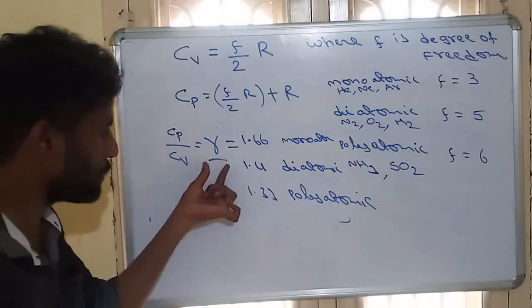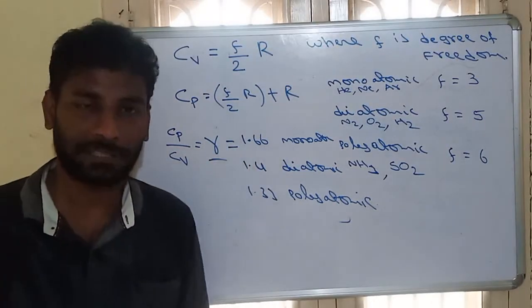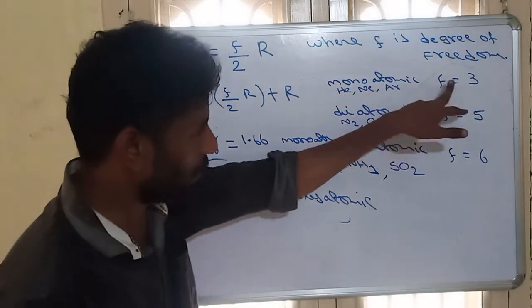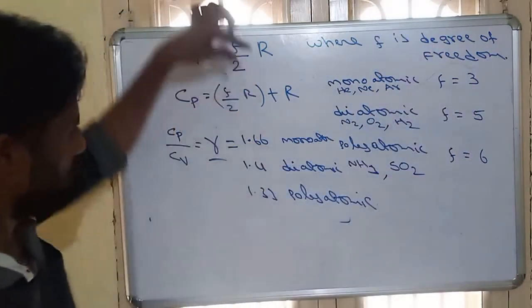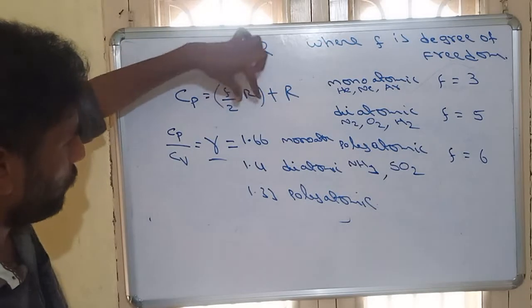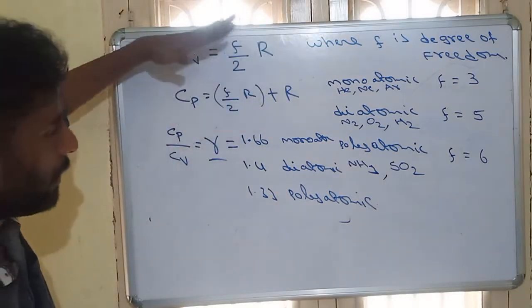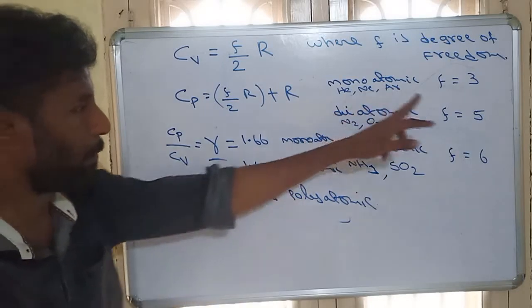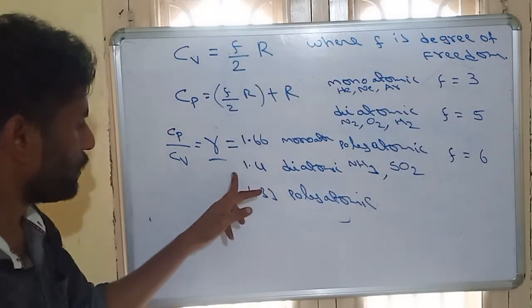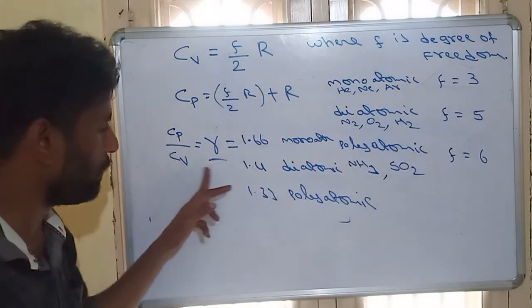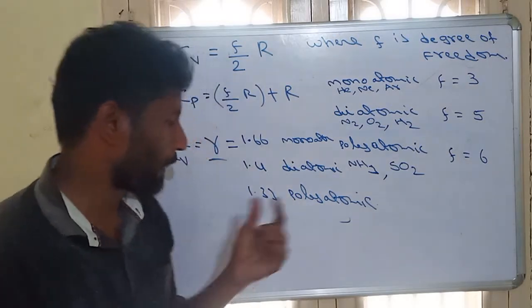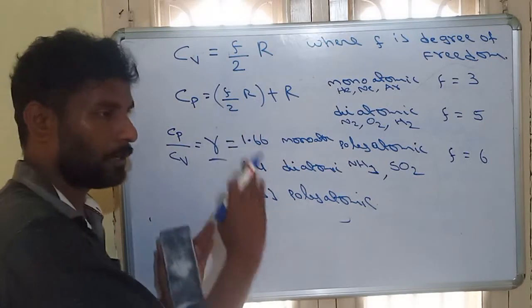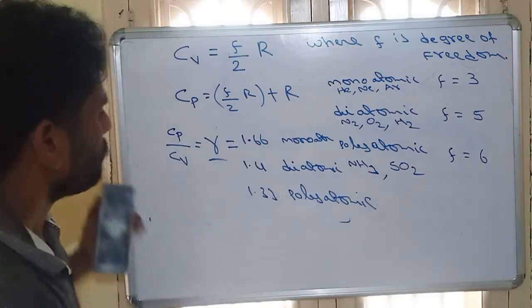The gamma value must be 1.66 for monoatomic gases. Why? Because for monoatomic gas, the degrees of freedom will be 3. This will be 3 by 2R, 3 by 2R plus R. On dividing both, we get 1.66. Same way, by applying F value 5, the ratio of Cp by Cv will be 1.4. For polyatomic 1.33. These values are most important, they will come in useful.